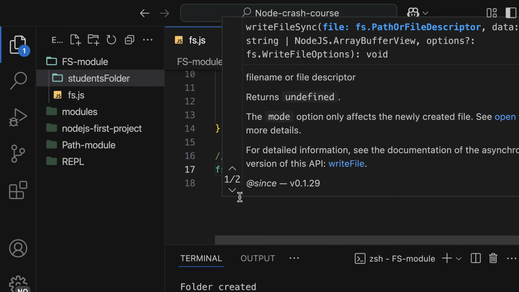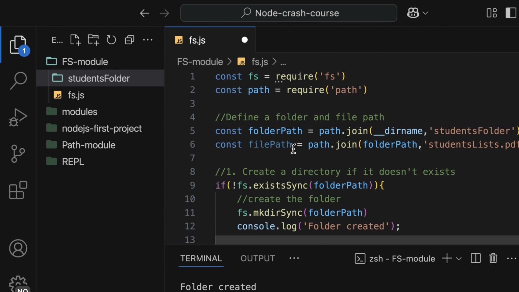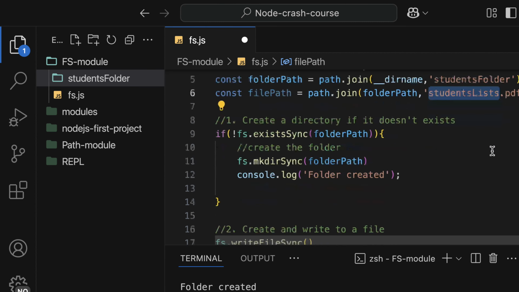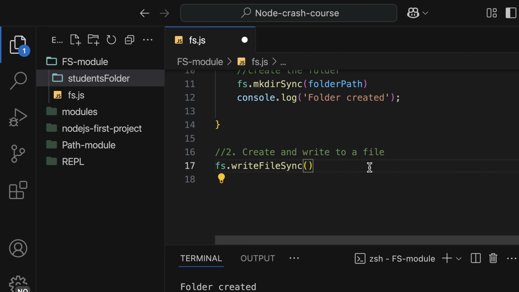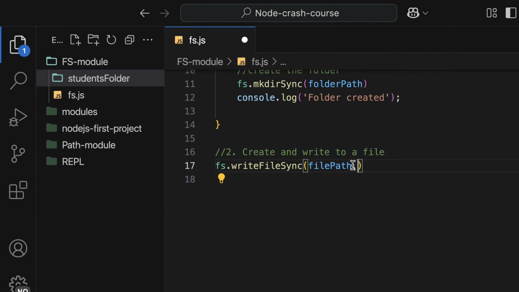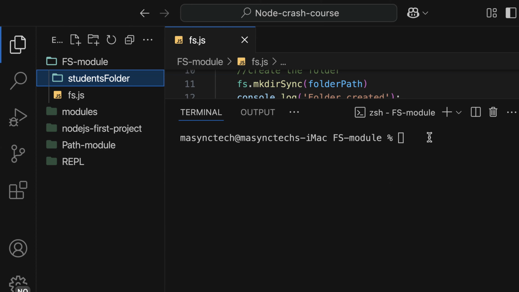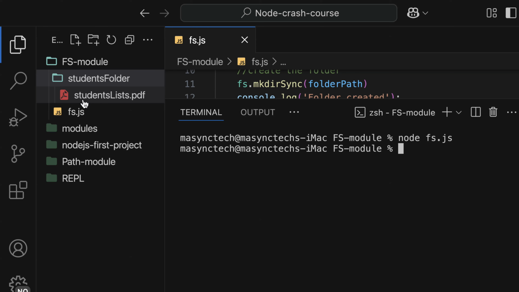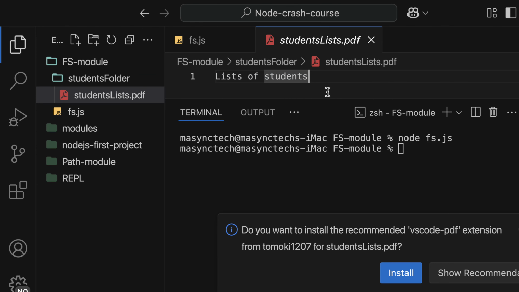So in here, we're going to pass in the file that we want to create. In this case, the file path. That's going to be the students list PDF. So here, I'm going to pass in the file path as that. The next step is the content that we want to write onto that file. I'm going to say list of students. So let me run the application and put your eye here. It's going to create that file and write the content into it. As you can see here, the PDF file has been created and we have this content in that file.